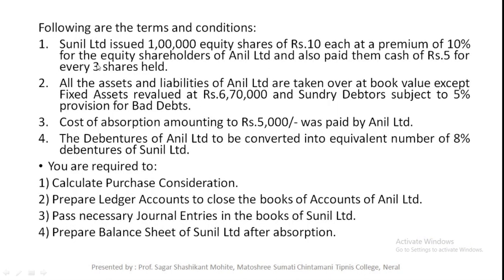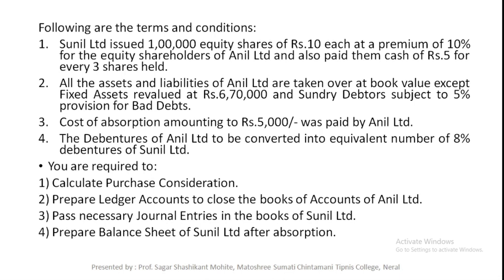For every 3 shares they are ready to give 5 rupees cash. That means we just need to cross multiply: for 3 shares 5 rupees, then for 90,000 shares how many rupees? We just need to multiply it. So they have given the exact information for calculation of purchase consideration. In this problem the method of calculation of purchase consideration is the net payment method. In the net payment method they provide exact, complete information.